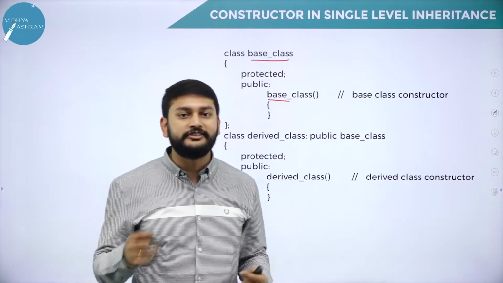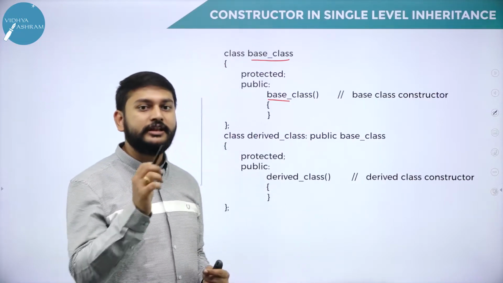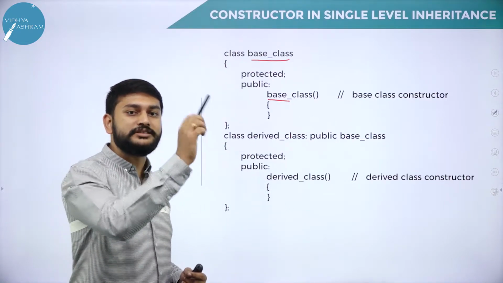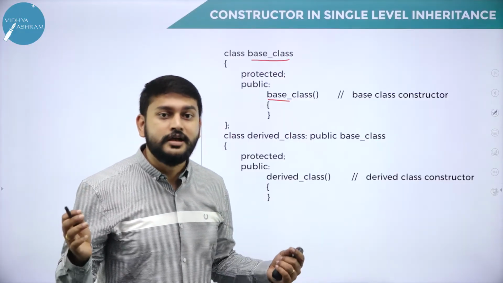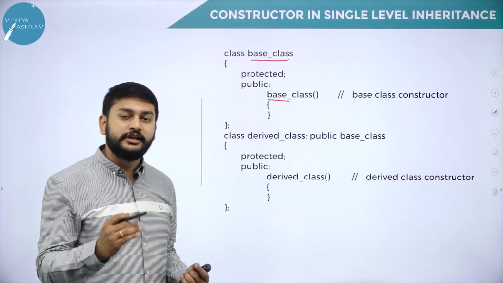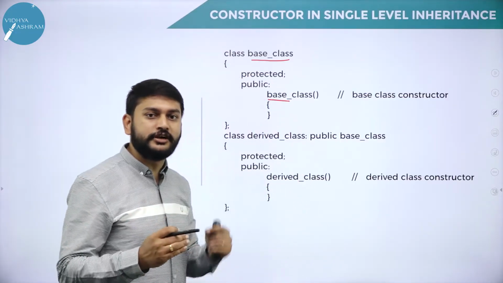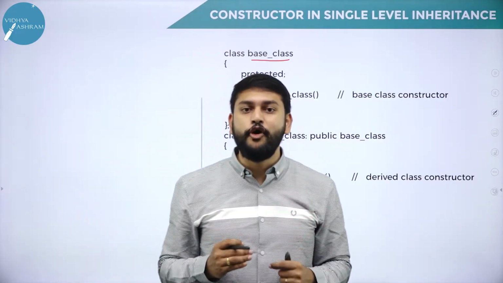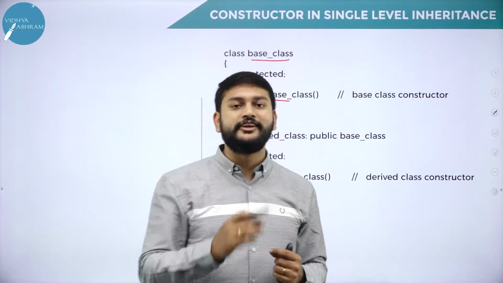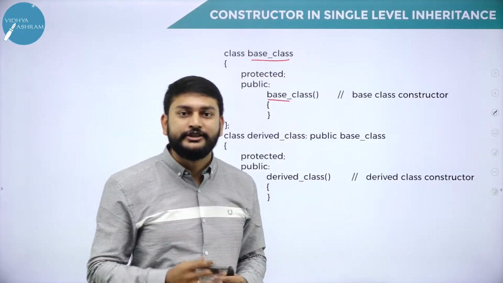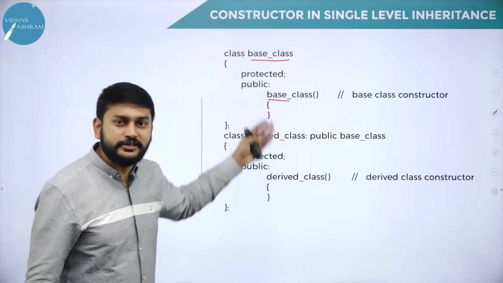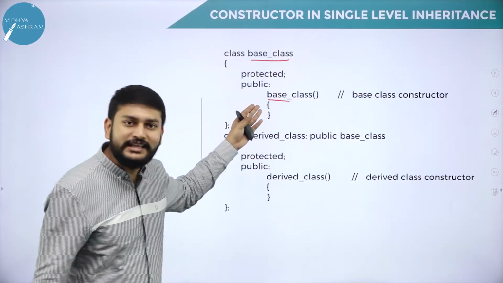Before that, I would like to give you a recap. If the function name is the same as the class name, then I will call it a constructor. I use the constructor to initialize the value of a variable automatically whenever I create the object. Fine, I know the constructor concept, but what exactly is happening here?